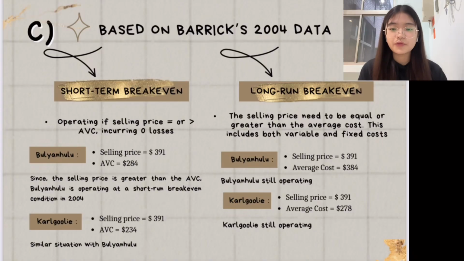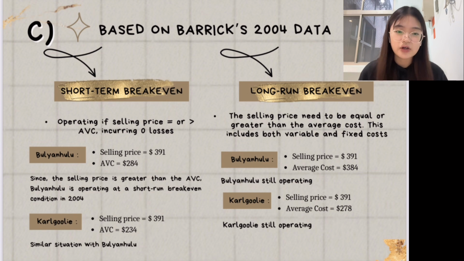Based on Barrick's 2004 data, in the short run, a mine can be considered to be operating at a break-even point if its selling price is equal to or greater than its average cash cost. This means that the mine is able to cover its variable costs and operate without incurring any losses. For Bulyanhulu in 2004, the selling price is $391 per ounce and the average cash cost is $284 per ounce. Since the selling price is greater than the average cash cost, Bulyanhulu is operating at a short-run break-even condition in 2004.